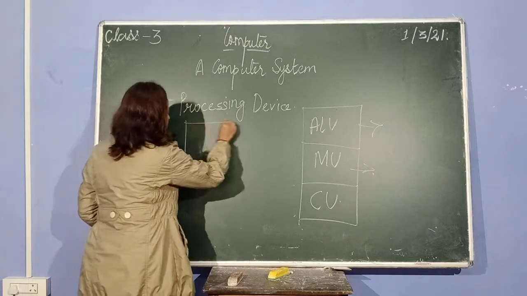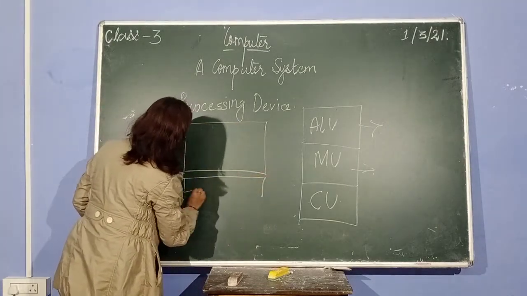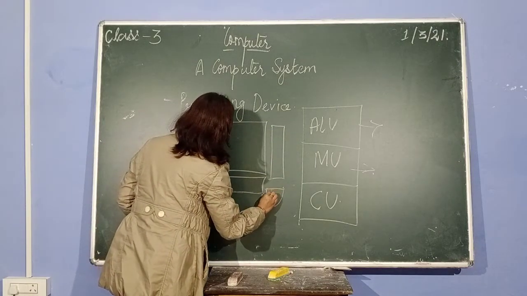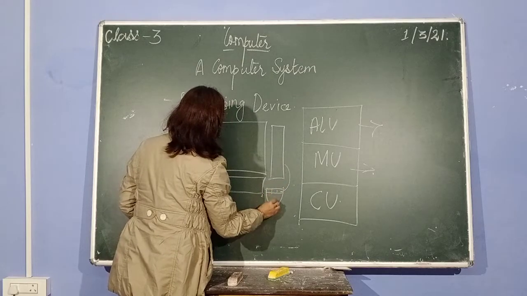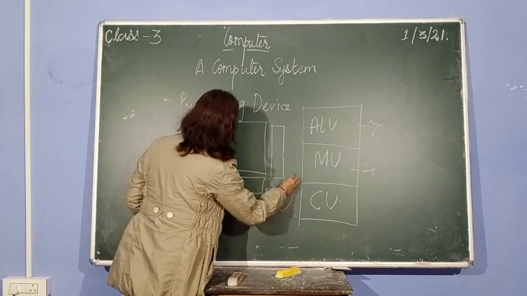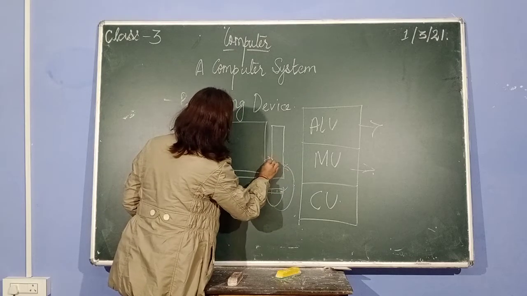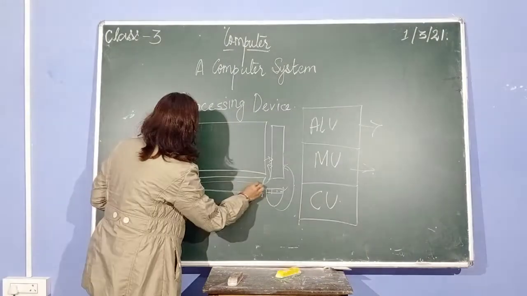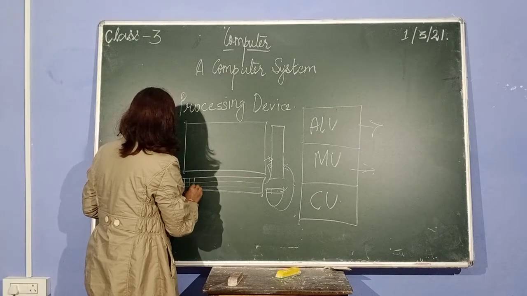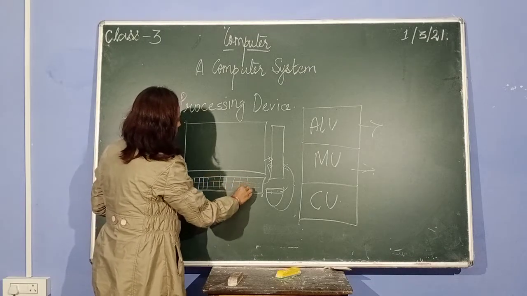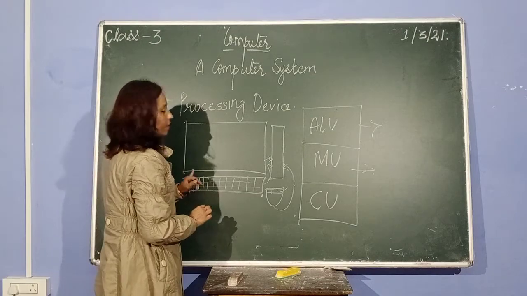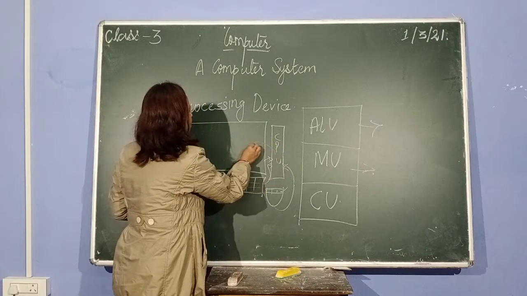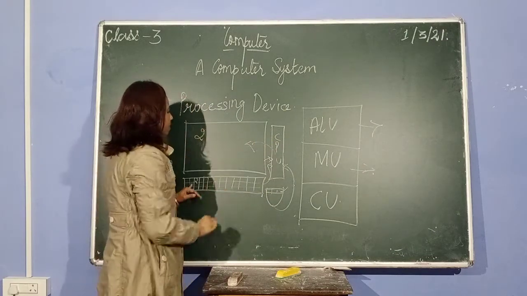These are the four parts of a computer: monitor, keyboard, CPU and mouse. How do you give your command to your computer? All these parts are connected with the CPU. You want to give a command to the monitor. How do you give it? You type the number on the keyboard. You can see the numbers given on the keyboard. Now you press number 2. When you press number 2, it first goes inside the CPU. Then it comes on the monitor, and you'll see on the monitor what number you have typed.